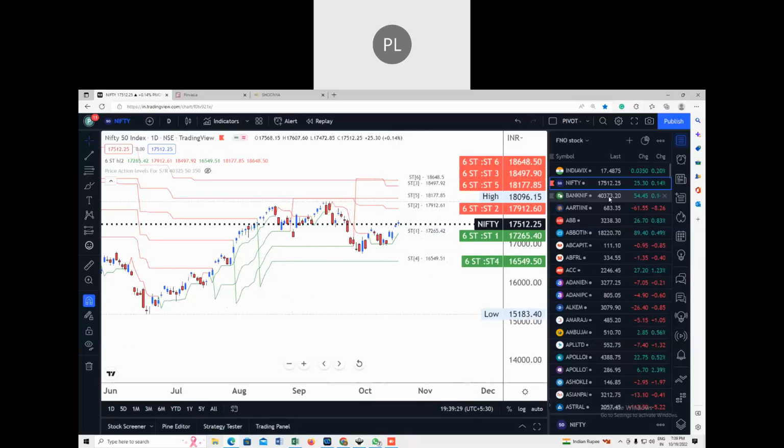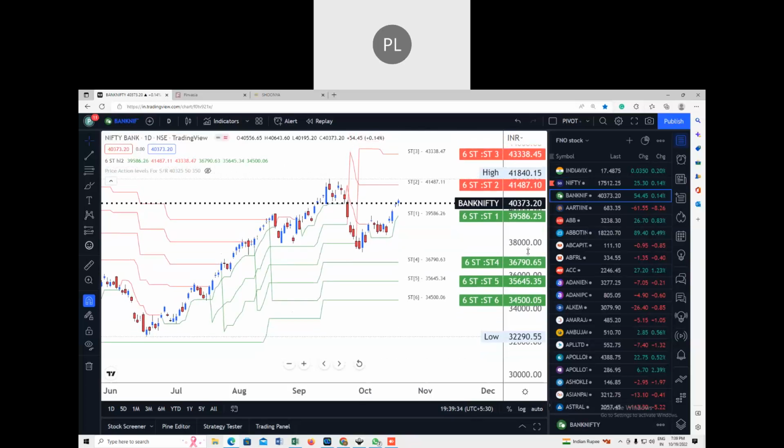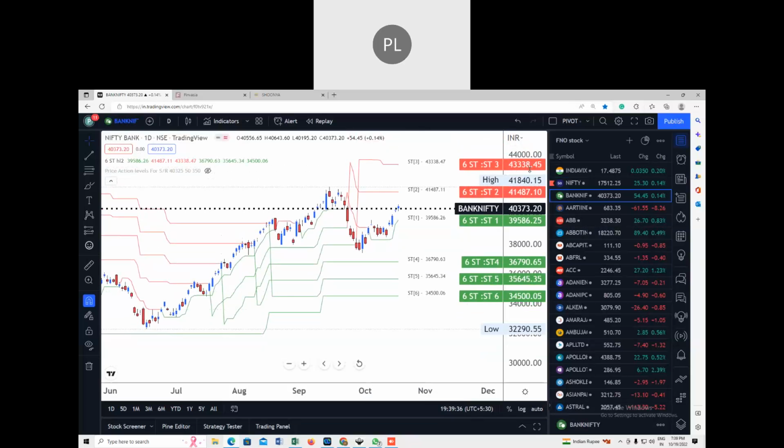If you take the case of Bank Nifty, it has 2 resistances, one at 43,338 and the second at 41,487, and the supports are at 39,586, 36,790, 35,645 and 34,500.